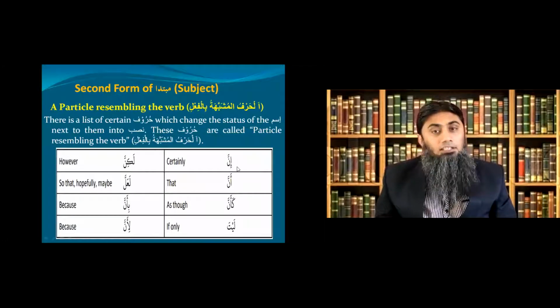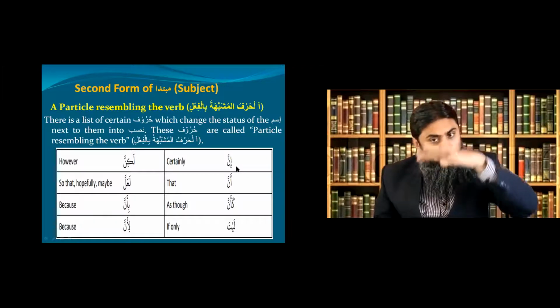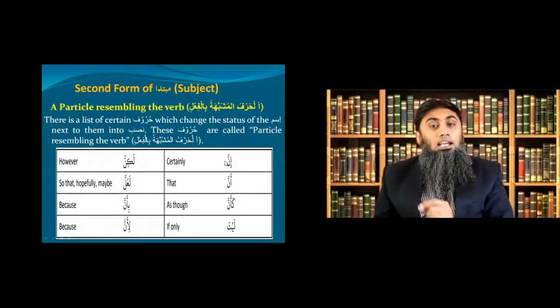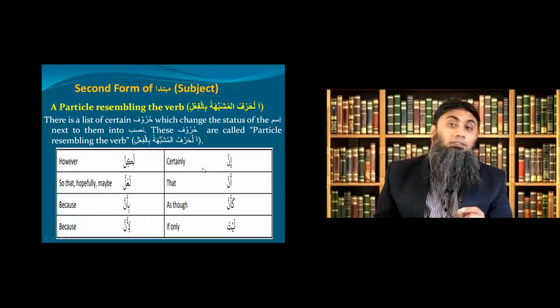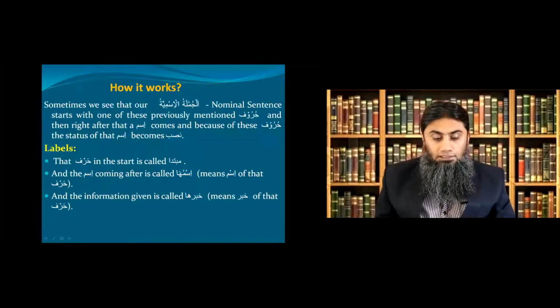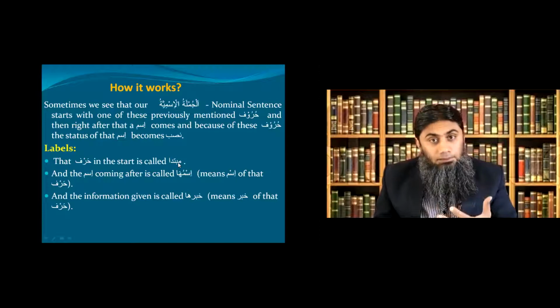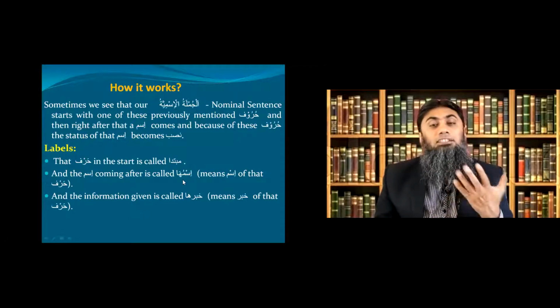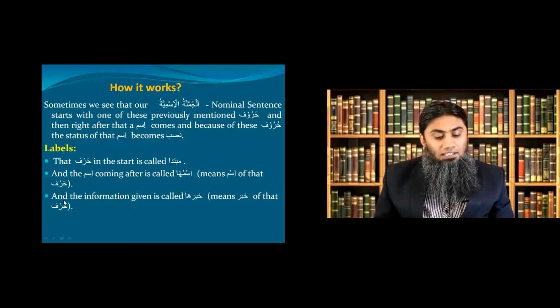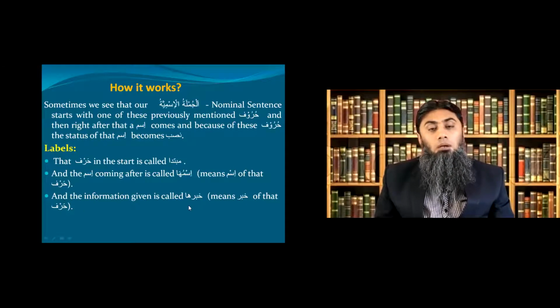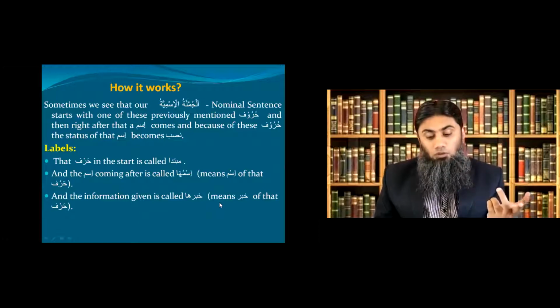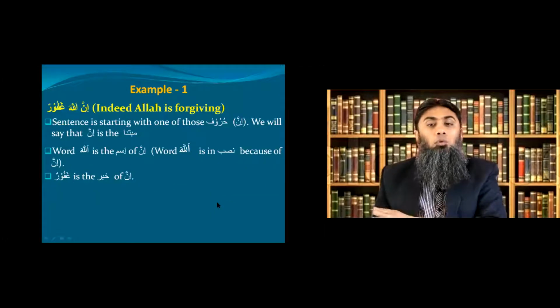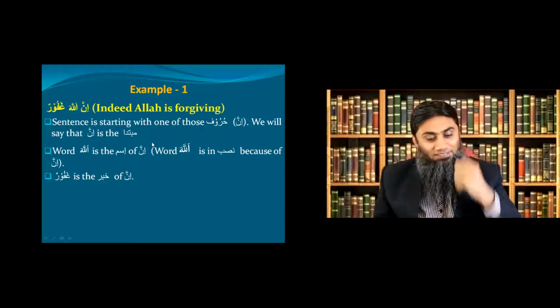Whenever any of these words begin your sentence, it's jumlatul ismiya, but you will see that whatever ism comes right after it will be in nasab status. Okay, this is what I'm saying here. So that harf itself will be called mubtada, and the ism which comes right after it, we call it ismuha or its ism. Okay, and the piece of information is called khabruha or its khabar. Okay, let me show you the example to put all of that into perspective.